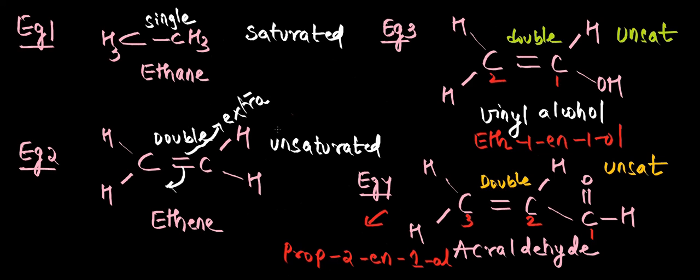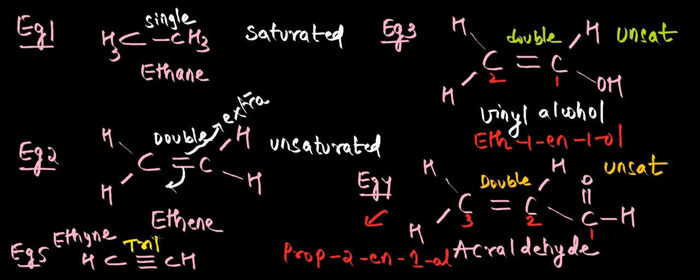So these examples will make it clear how to classify saturated and unsaturated. If I take one more example here, example 5, I'll take CH triple bond CH. What is this? This is the ethyne molecule. What do you see here? We see a triple bond here. That means extra bonds are present. So this is also an example of what? Unsaturated compound. I hope you are clear with this classification. Now we have one last kind of classification, that is depending on the functional group.